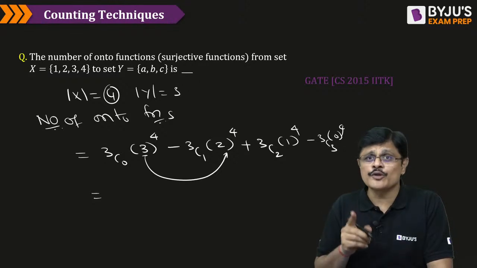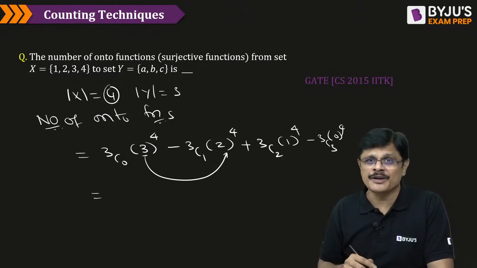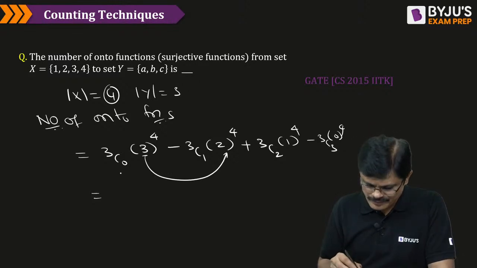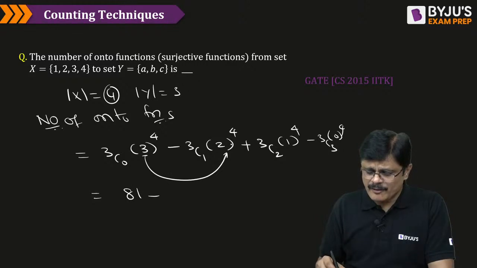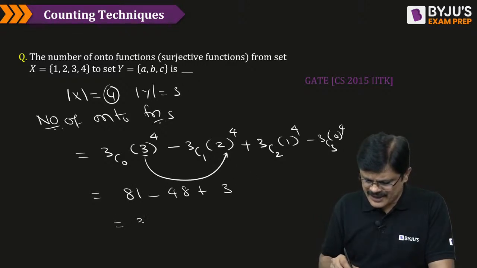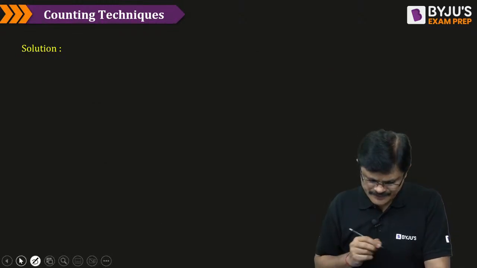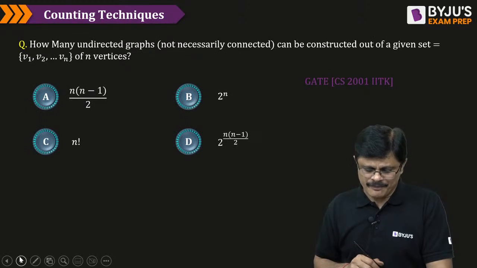Am I clear? Of course, the number of elements in x must be more than the number of elements in y for an onto function, my dear friends. So, 3 power 4 is 81, minus 48, plus 3, which is 36, as Prajwal mentioned. Very good, Prajwal. So, that is about the problem.